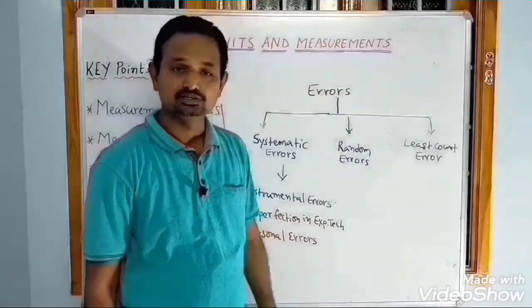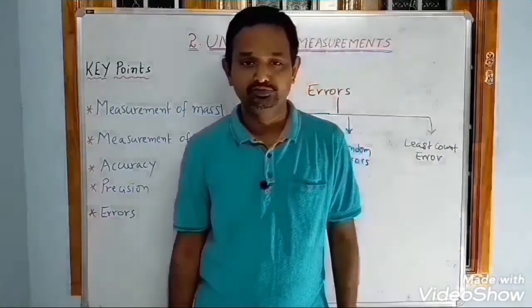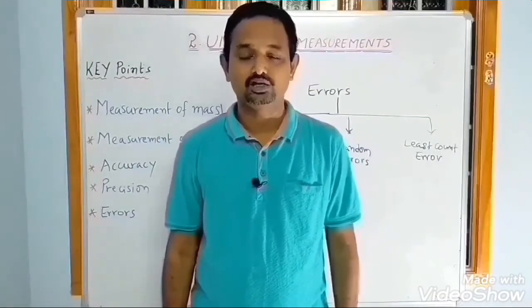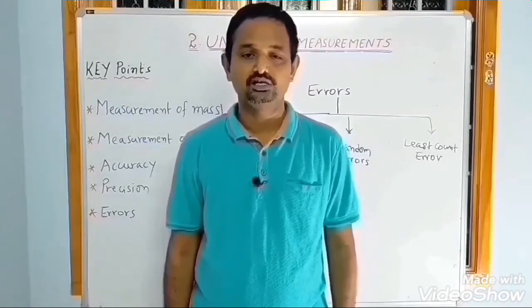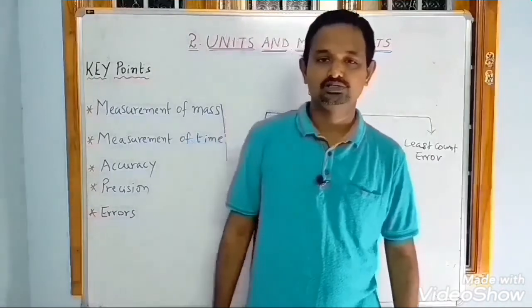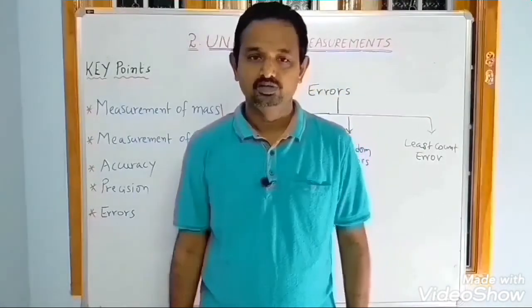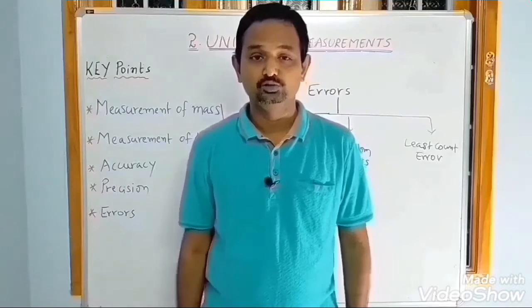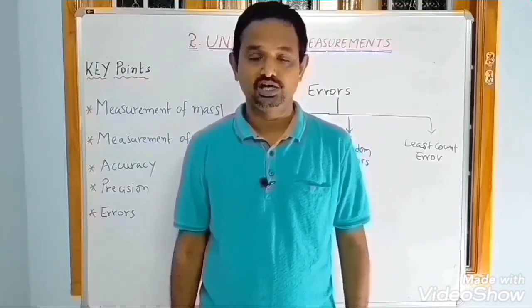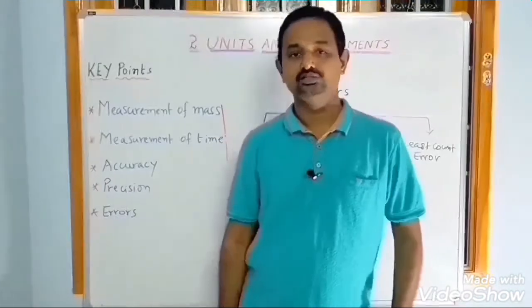What are random errors? Errors which cannot be associated with any systematic or constant cause are called random errors. Examples: sudden change in pressure, sudden change in temperature, fluctuation in current due to fluctuation of voltage. These are all examples of random errors.